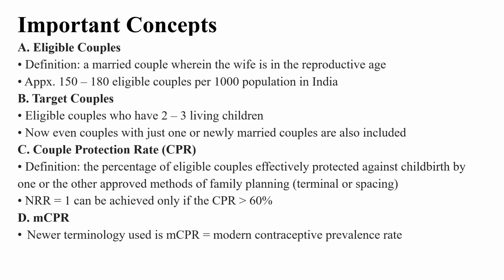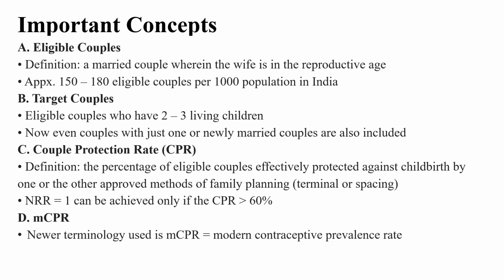Then target couples. Previously, it was considered that eligible couples having 2 to 3 living children were considered a target couple. But now the concept has been expanded. Even people with one child or even newly married people are included in this, because now it is understood that not only the number of children, its spacing is also important. If we can have spacing of 3 to 5 years, most likely the couple won't have a third child.